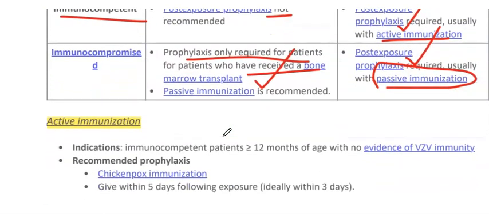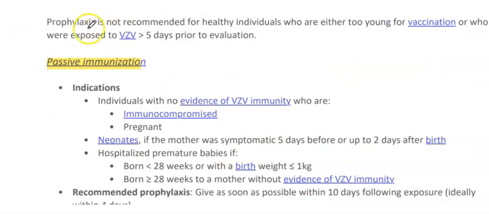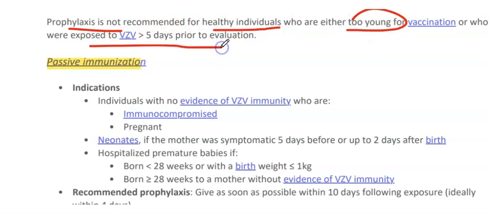Active immunization indications are immunocompetent patients greater than 12 months of age with no evidence of VZV immunity. Recommended prophylaxis: give within 5 days following exposure, ideally within 3 days. Prophylaxis is not recommended for healthy individuals who are either too young or who were exposed to VZV greater than 5 days prior to evaluation.